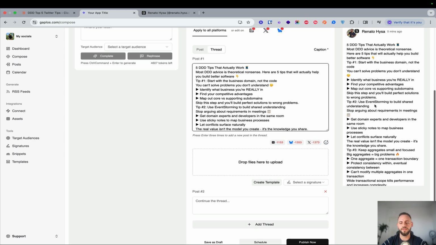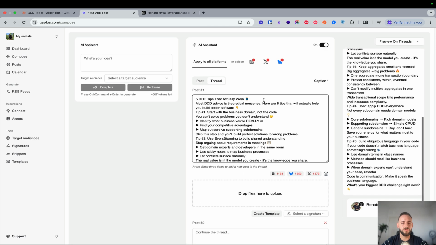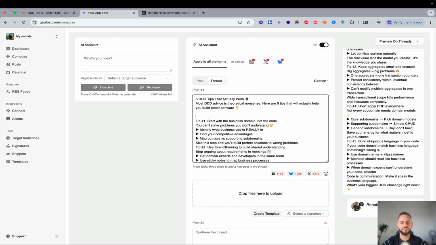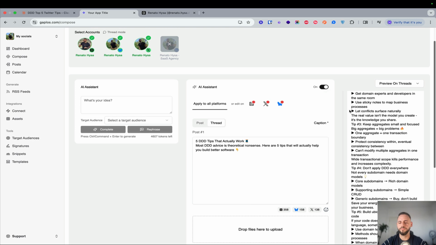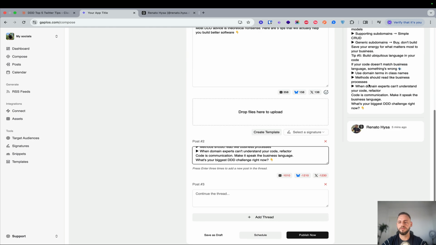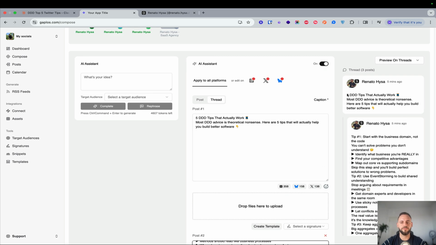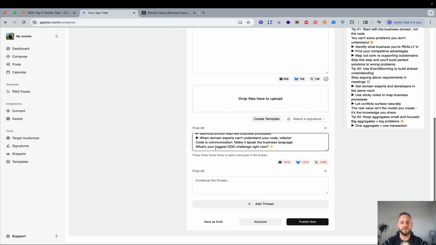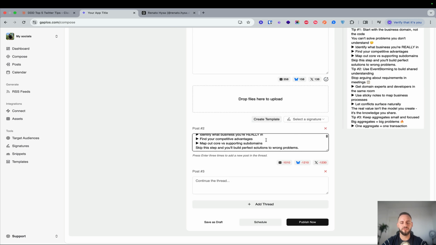As of now, we only have 1 post here. So I'm going to go here and press enter 3 times. Now this has a new thread: this is the first one, and this is the second one. For the second one, we go to the top, find the second tip, and press enter 3 times.